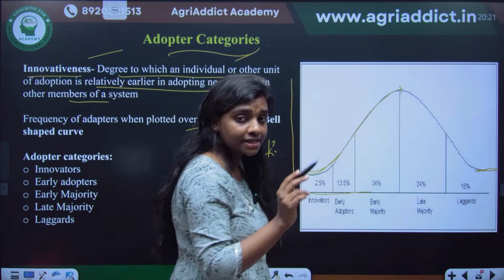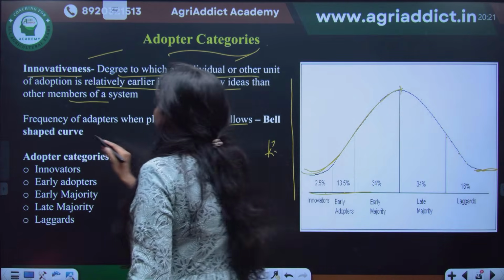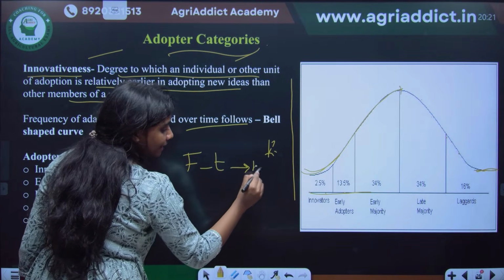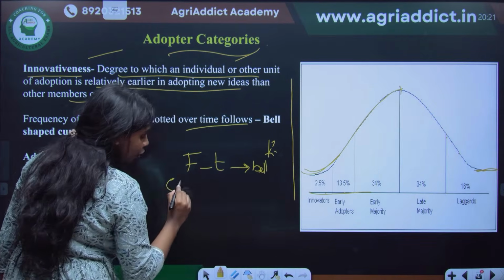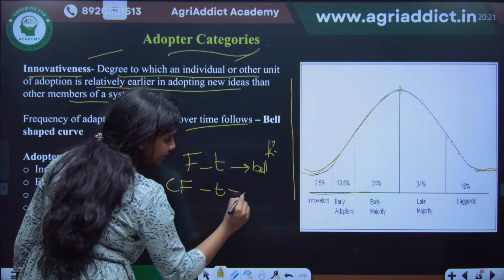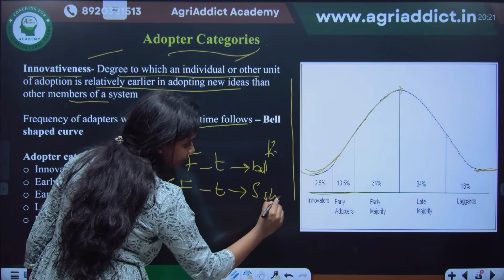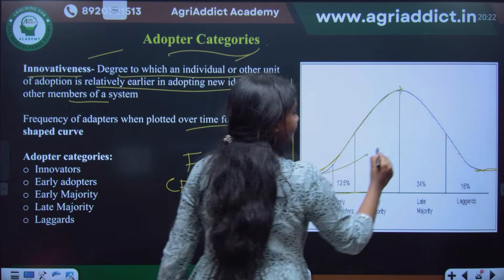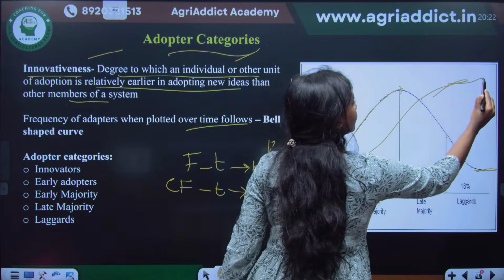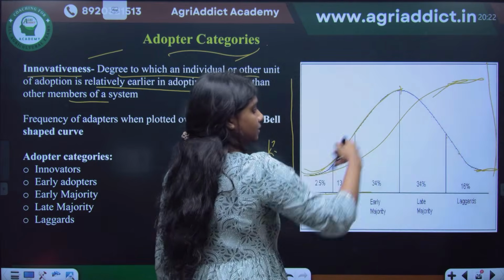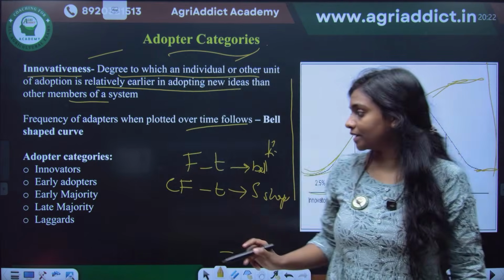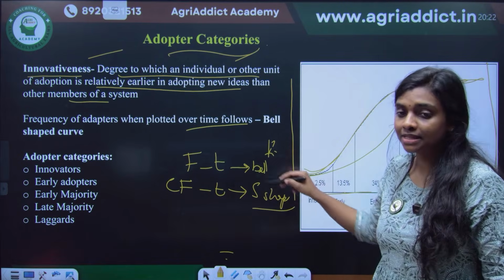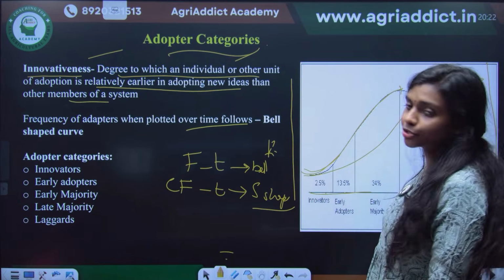Frequency and time gives a bell-shaped curve, but when cumulative frequency is plotted versus time, it gives an S-shaped curve. It will go like this. This will be the cumulative frequency. When plotted over time, it gives an S-shaped curve. When frequency and time are plotted, it gives a bell-shaped curve. A normal distribution will be followed.